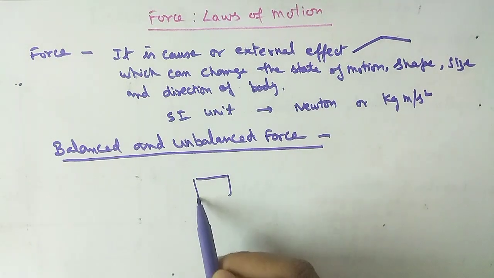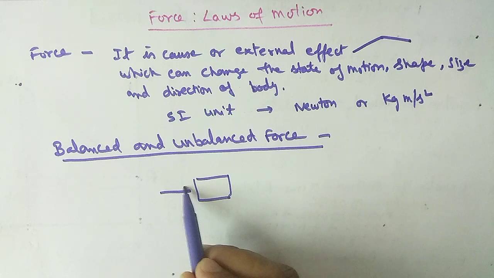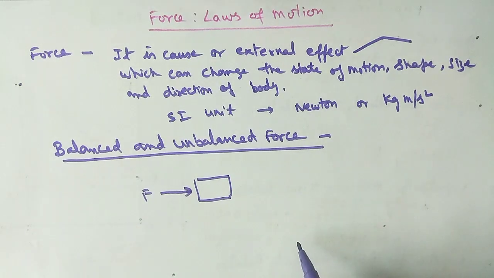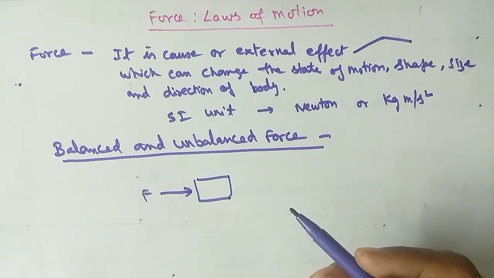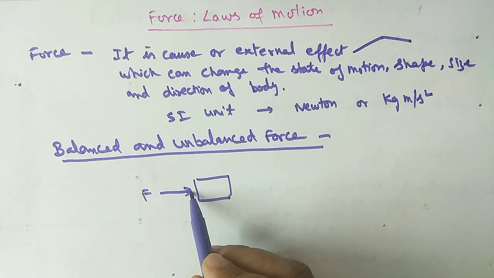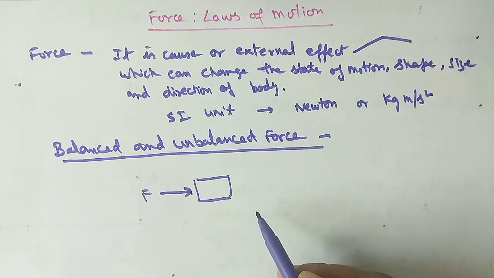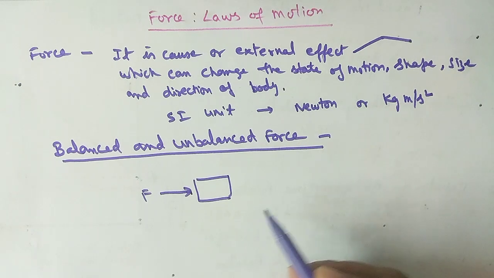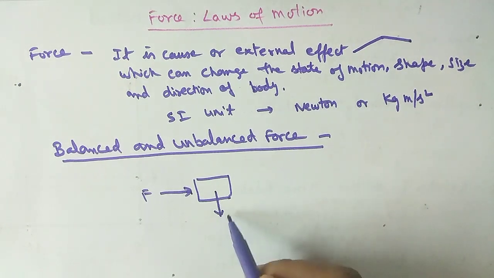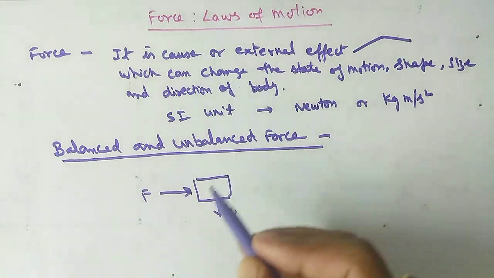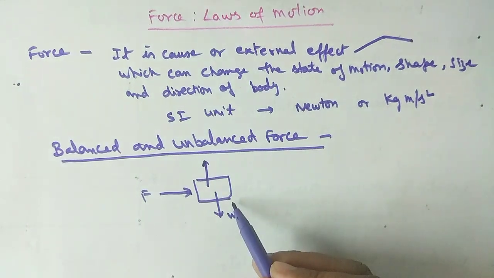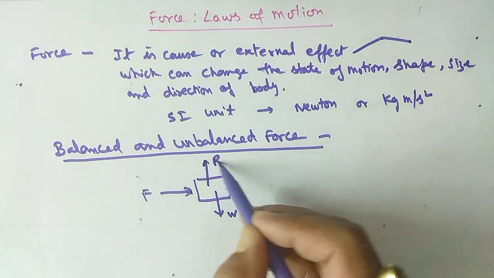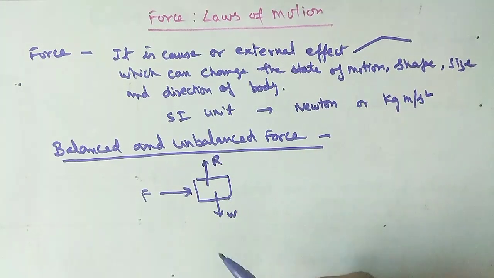Suppose it is a body and you are applying a force on this body in this direction. Will it move? It may move, and sometimes it is not possible. How? When you apply the force, there will be some more forces in action. See its weight, in downward direction, and the normal reaction from the surface in the opposite, upward direction.